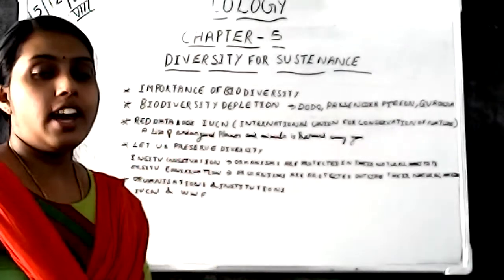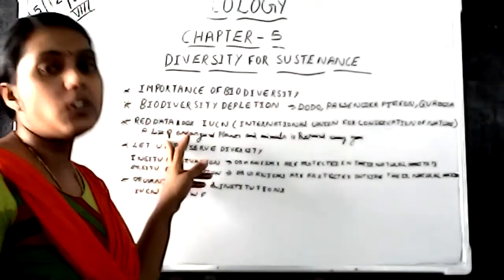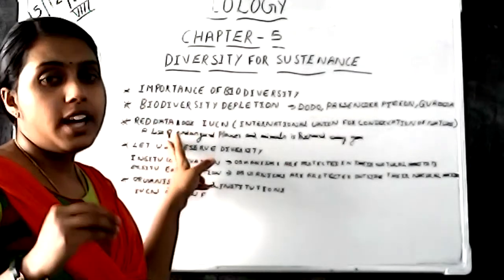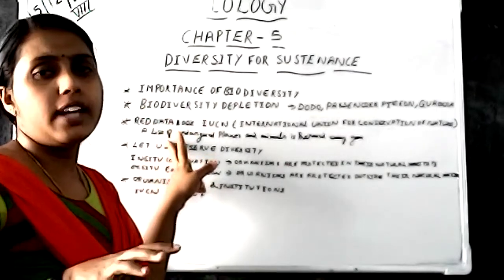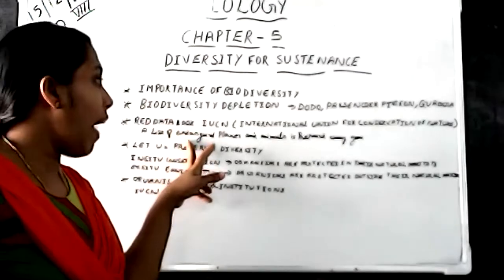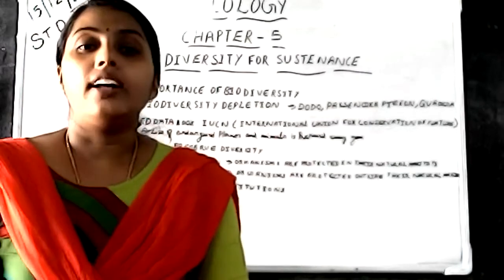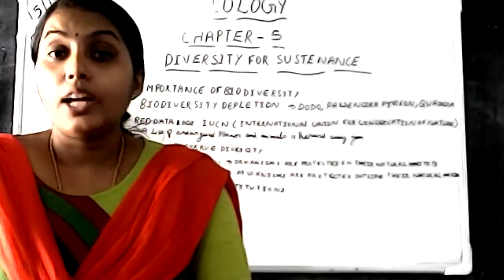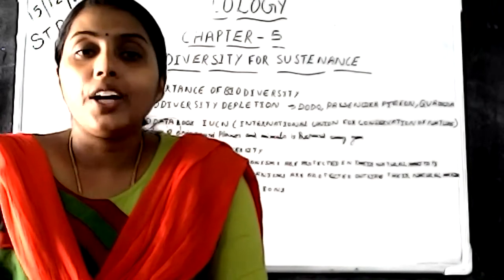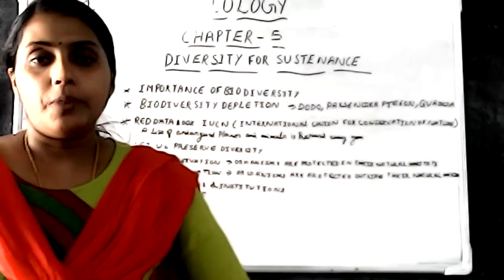So under the IUCN, a list of endangered organisms, those under the threat of extinction, is prepared. Is it clear for you? So a list of endangered plants and animals is prepared every year. That list or that book is known as the red data book, and it is prepared by the IUCN, International Union for Conservation of Nature. This is clear for you.